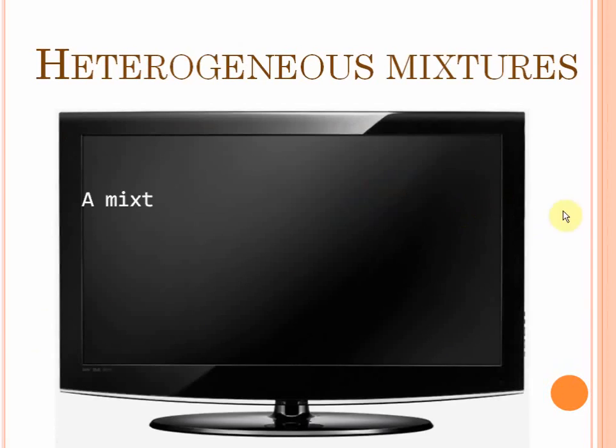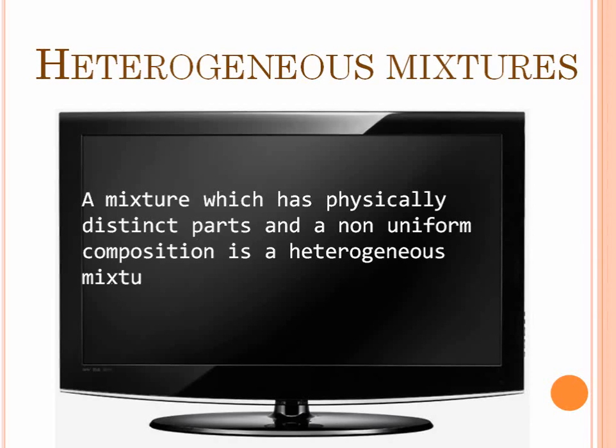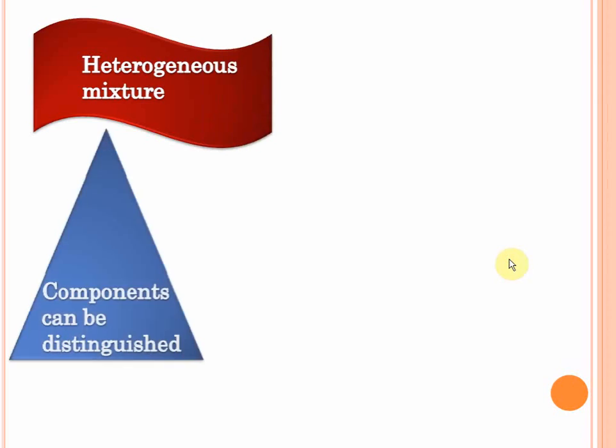On the other hand, a mixture which has physically distinct parts and a non-uniform composition is called a heterogeneous mixture. Did you understand what this means? A heterogeneous mixture is one which has different components in different concentrations here and different concentrations there.